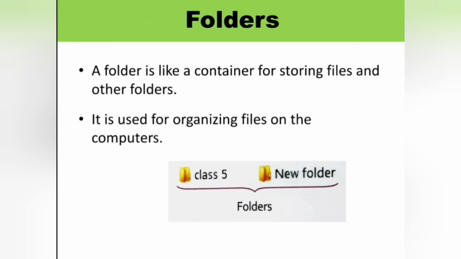Class 5 and New Folder are the examples of folders. Could you understand, children, what is meant by folder? A folder is like a container which is used to store the files and other folders also.